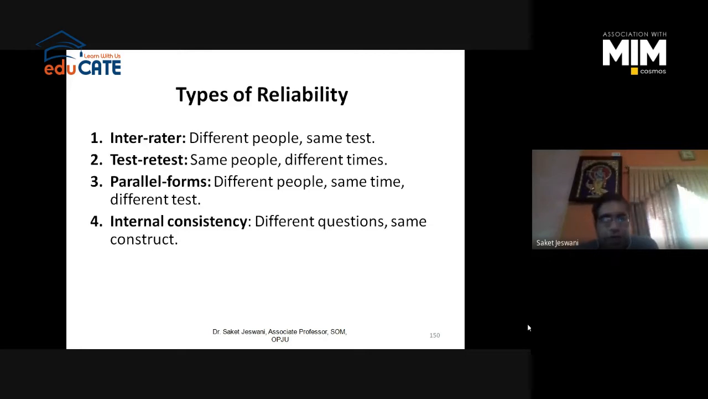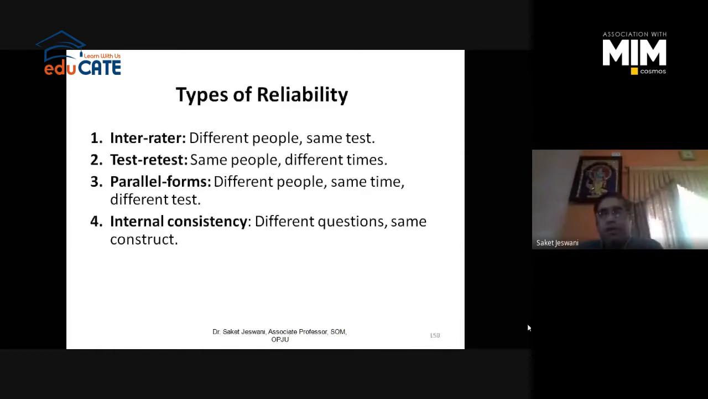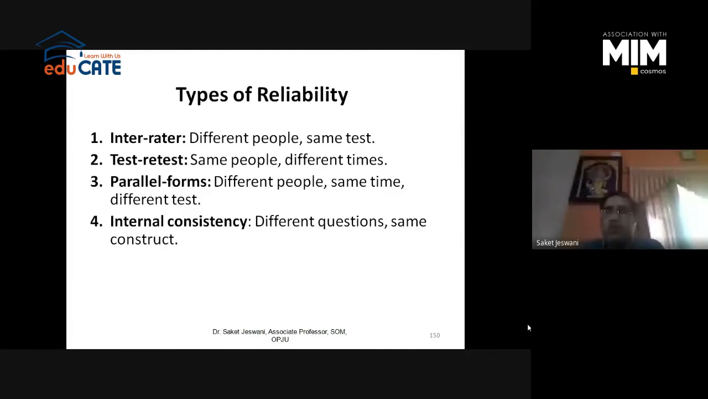So there are 4 types of reliability testing. One is inter-rater, which talks about testing the reliability of the instrument with different people on the same test. There are different raters, different individuals, and we are checking the same questions, the same instrument, on different people. So have all the people understood the same thing that is mentioned in the questionnaire or not? Is every individual understanding the same thing or not? This is what inter-rater reliability is.